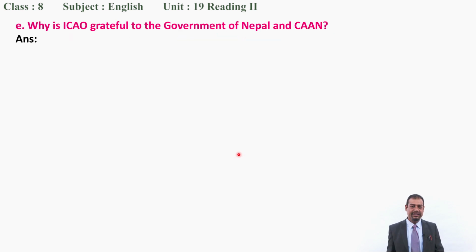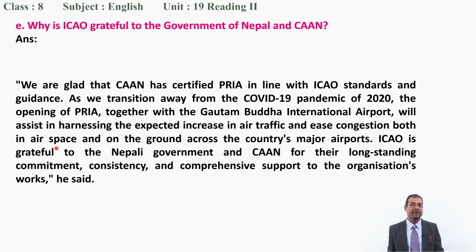Now, next one again, E. Why is ICAO grateful to the government of Nepal and CAAN? Now you have to again find out the reason why. So you can find it in this paragraph. You read it, locate the answer and write your answer first, and then I will show you. Now please read it.